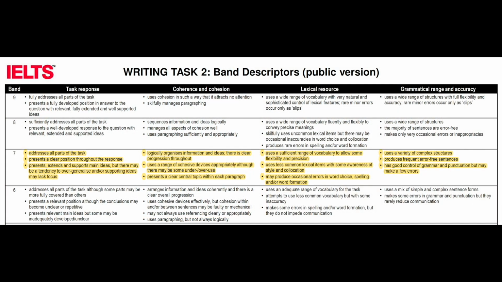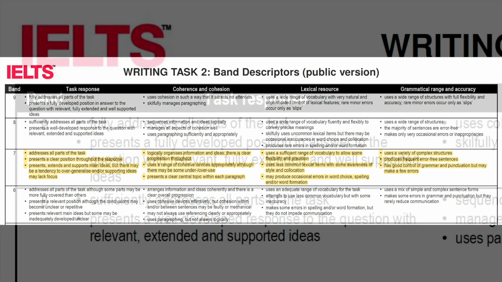Here are the public band descriptors for IELTS writing at Band 7. If you have never thought much about these before, take the time now to read them and think about how your own writing fits the descriptions.